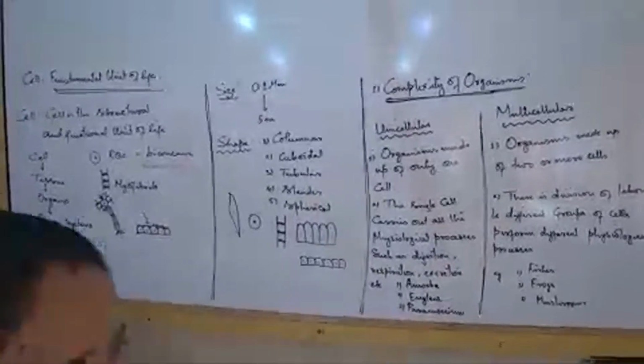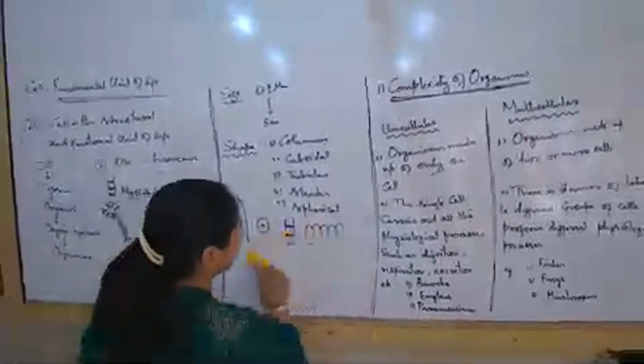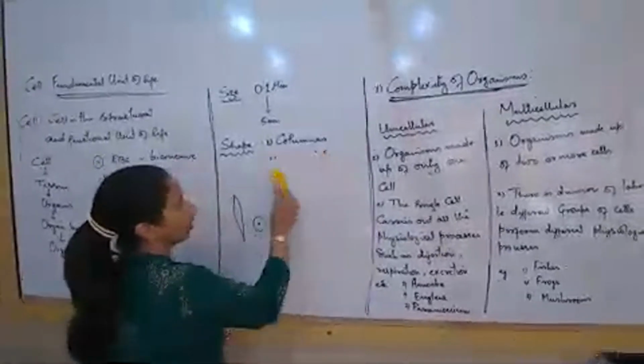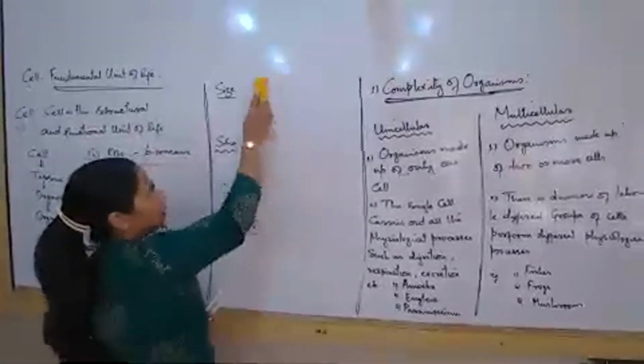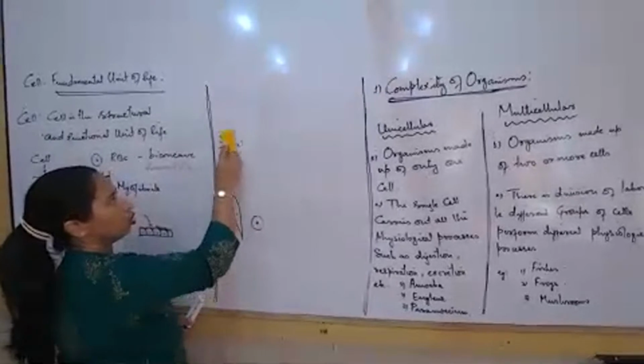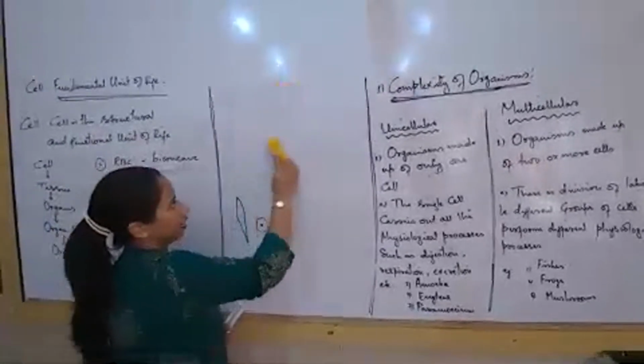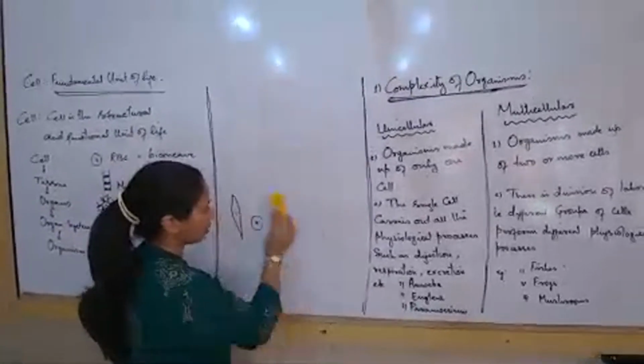So now that we understood multicellular and unicellular, next what are we going to come across? We have to talk about the complexity of the organism. If this is so, then what about the complexity of the cell? How are the cells complex?